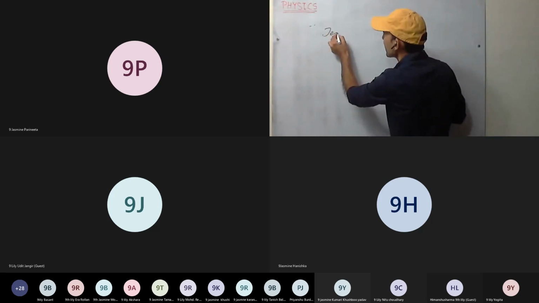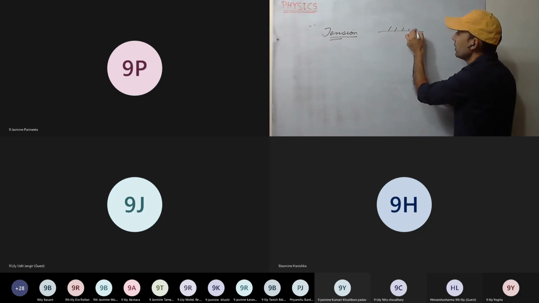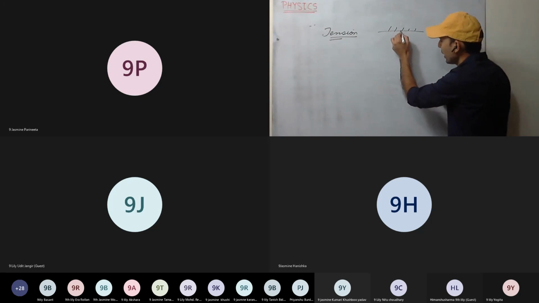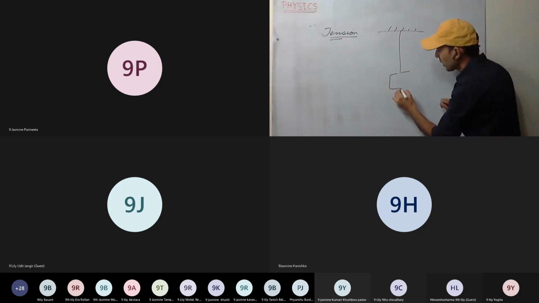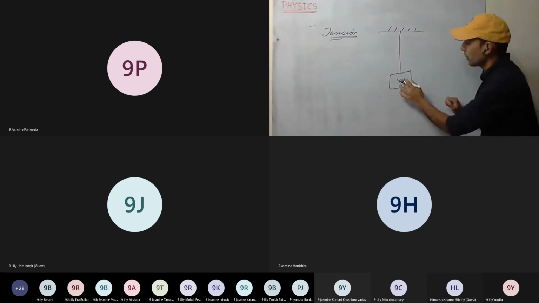Now next is tension. Tension is applied in a string. This will make it more clear. For example, we have a rigid support here and a string is there. Now some weight is suspended through this string. Okay, some block is there.